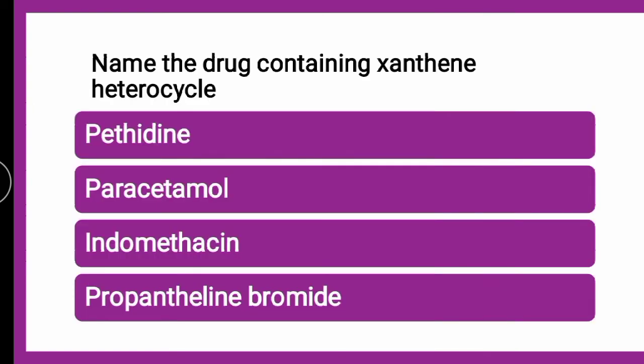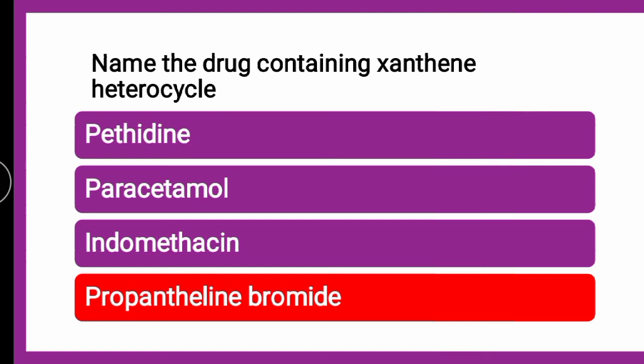Next question is, name the drug containing xanthene heterocycle. Xanthene, not xanthine. So name the drug containing xanthene heterocycle: whether it is pethidine, paracetamol, indomethacin, or propantheline bromide. The correct answer is propantheline bromide.